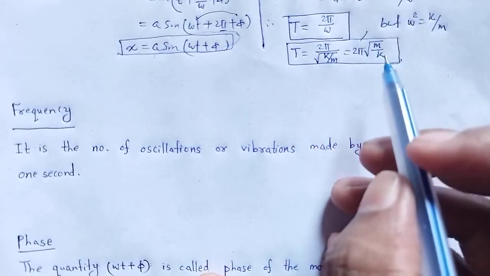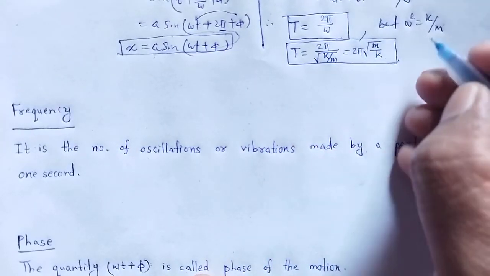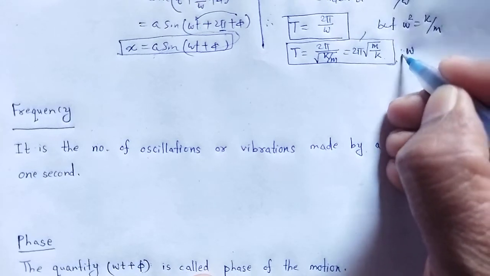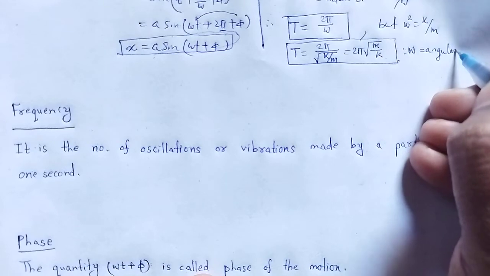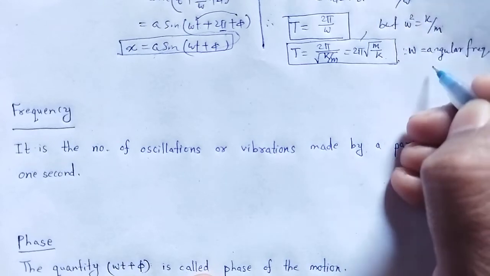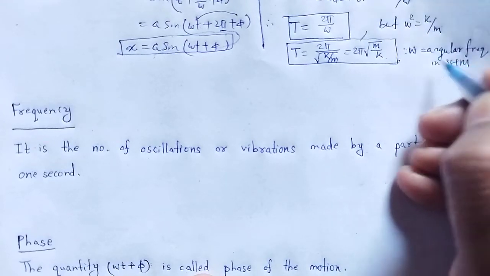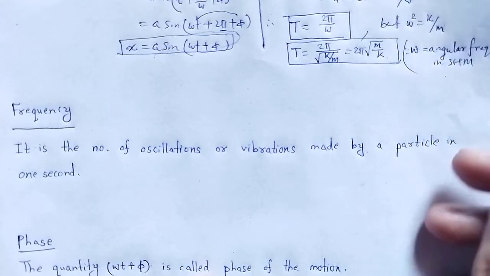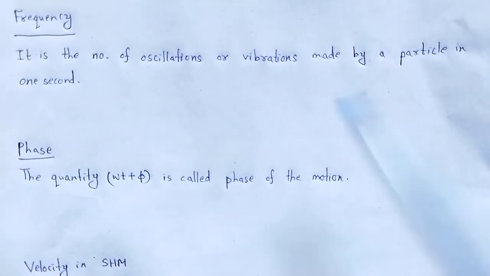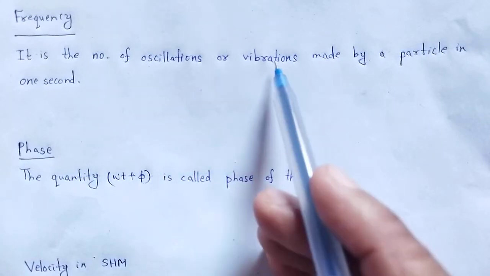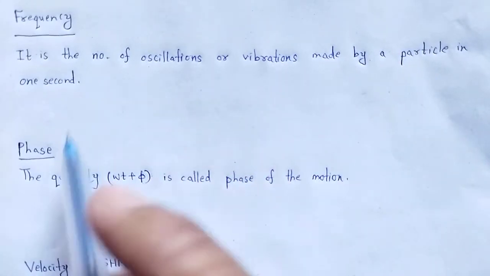This is another formula for the time period, where omega is known as the angular frequency in SHM. In simple harmonic motion, omega is the angular frequency. Now another term: what is frequency? It is the number of oscillations or vibrations made by a particle in 1 second.